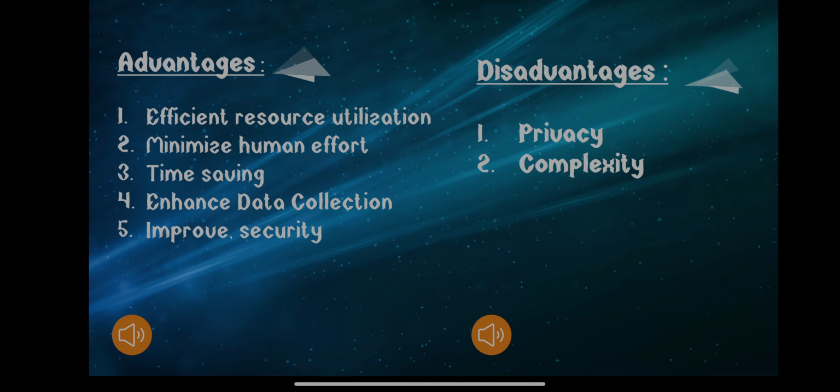If it is a relative, then he can unlock his house from his location. If it is a thief, then he will keep his house locked. So with the help of IoT, security is improved or enhanced, because in today's world security plays a very important role, and it has to be applied everywhere. So these were some advantages of IoT.